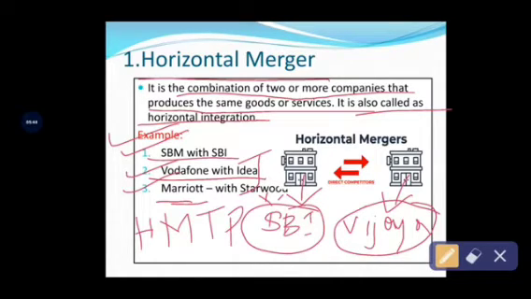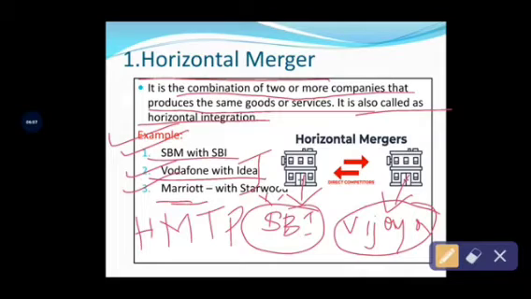Keep it in mind, it is very important for your 2 marks also. Horizontal merger is the combination of two or more entities or business organizations engaged in producing similar types of goods and services. Horizontal merger is also called horizontal integration.